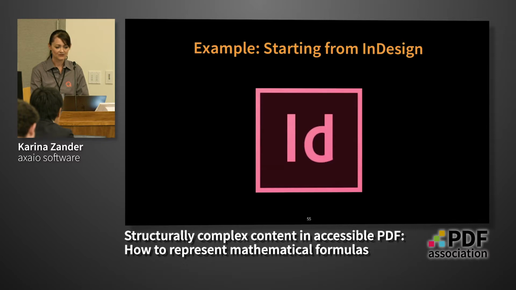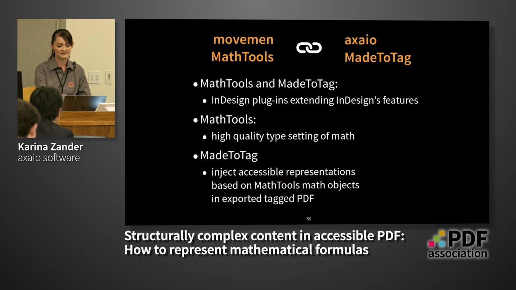One plugin which exists is Math Tools from Movement, which can handle mathematical formulas in InDesign, but this is only limited to the typesetting, so to a visual representation of the formula.